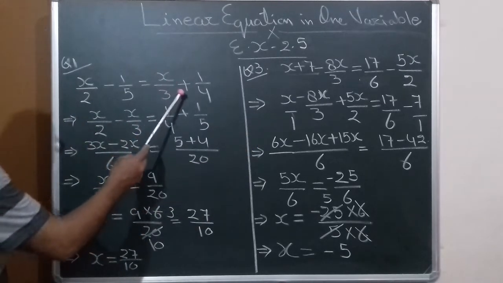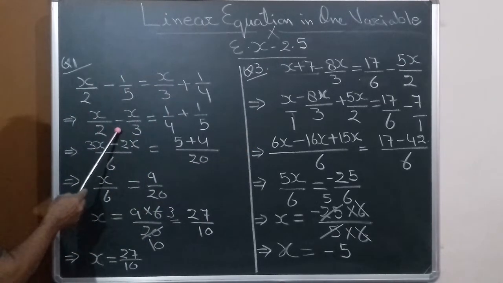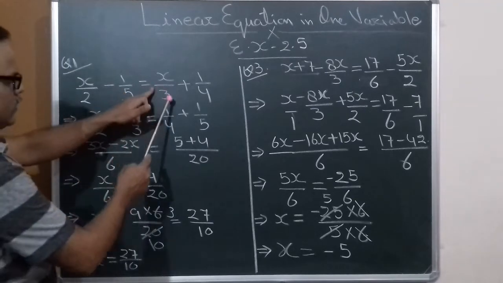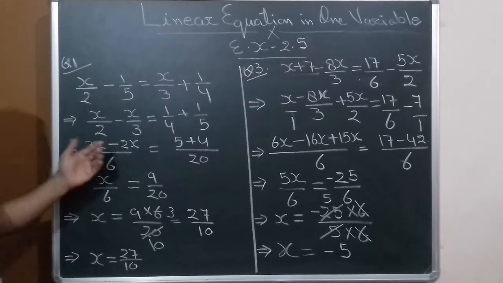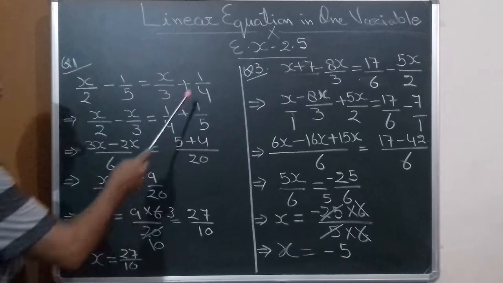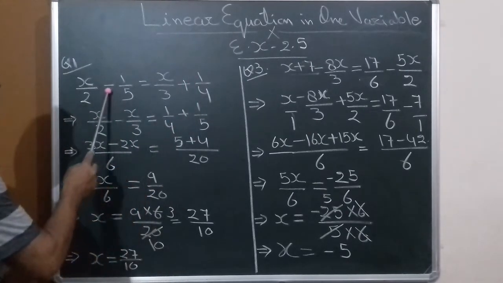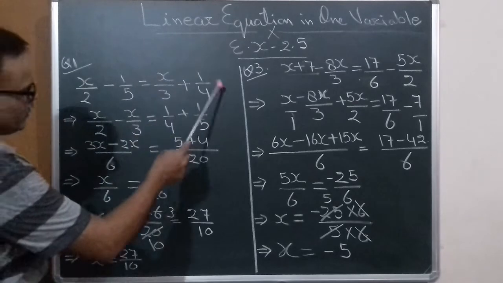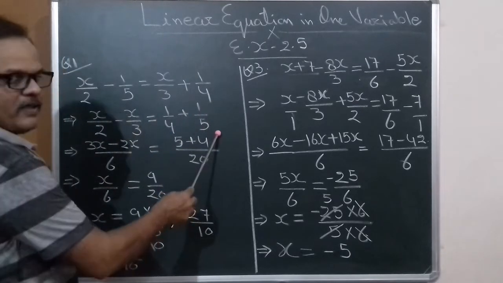So x upon 3, take it here, so x by 2 minus x upon 3, because it is plus here. When it comes over to the left hand side, it becomes minus. So x by 2 minus x upon 3. Now 1 by 4 is already there. Minus 1 upon 5, when it comes to the right hand side, it is plus 1 upon 5.